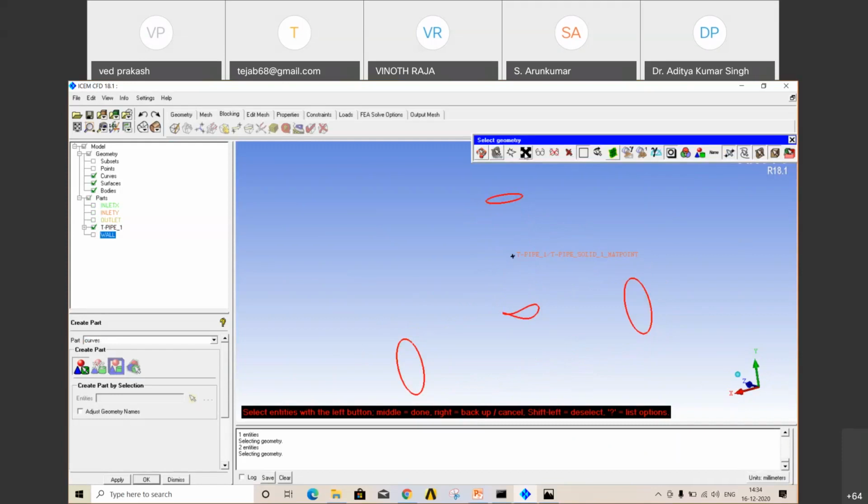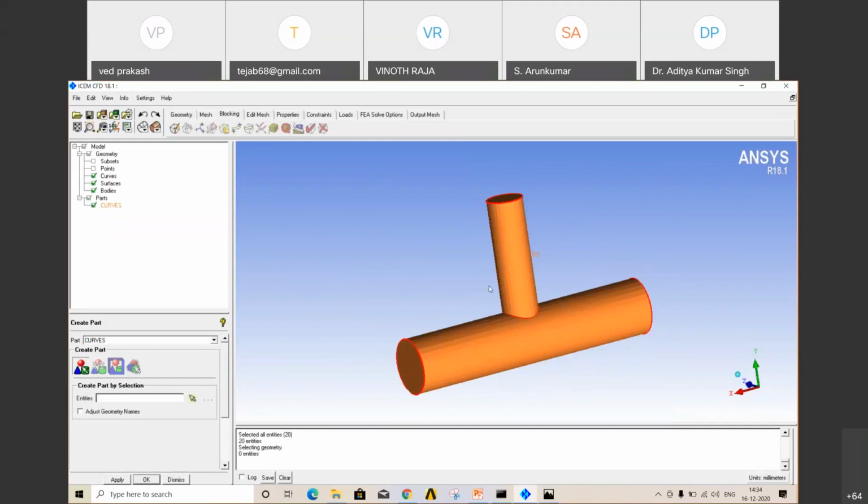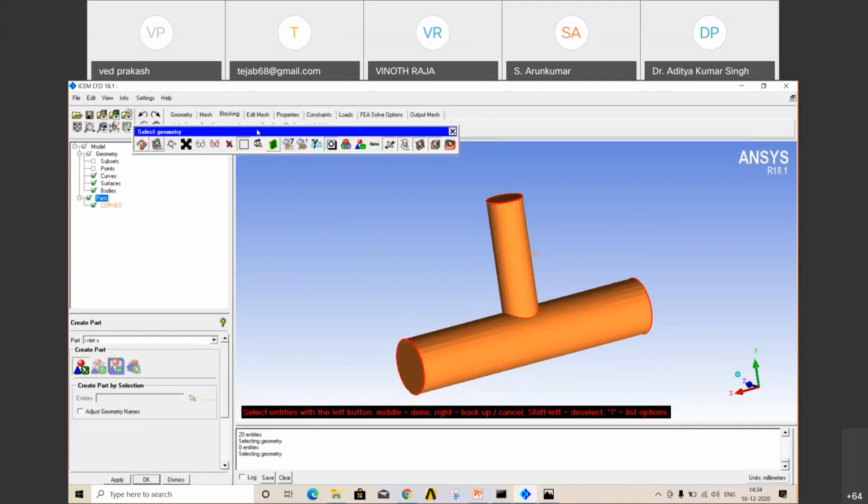Now what is remaining, just name those also, like curves. We give all the names. Create parts, inlet, inlet x. Here in this function menu, you can select what you should select, like block, points, curves, and body.